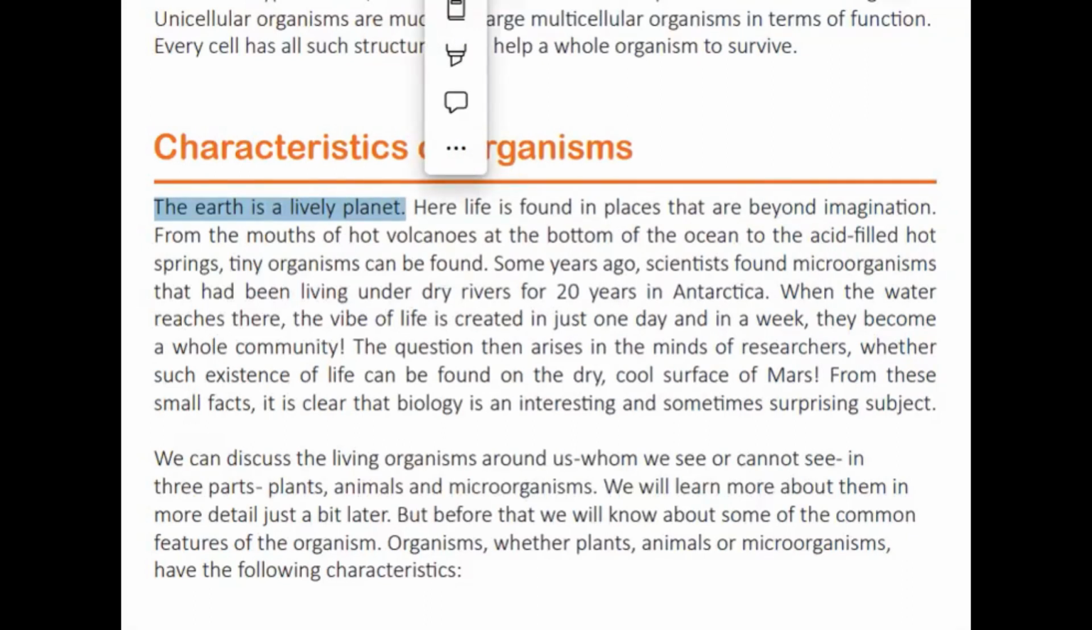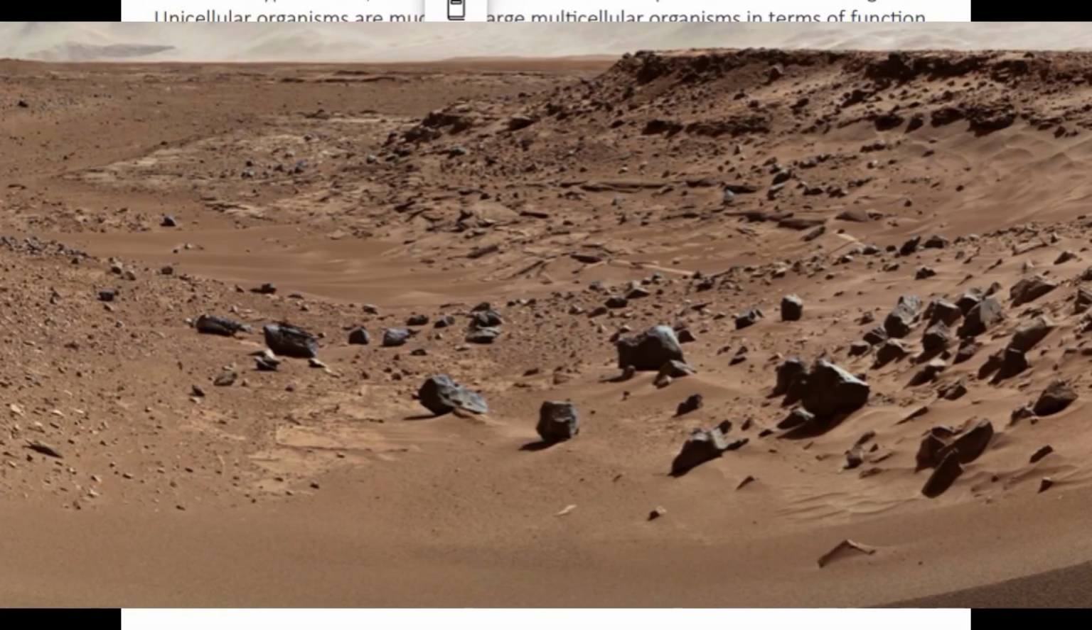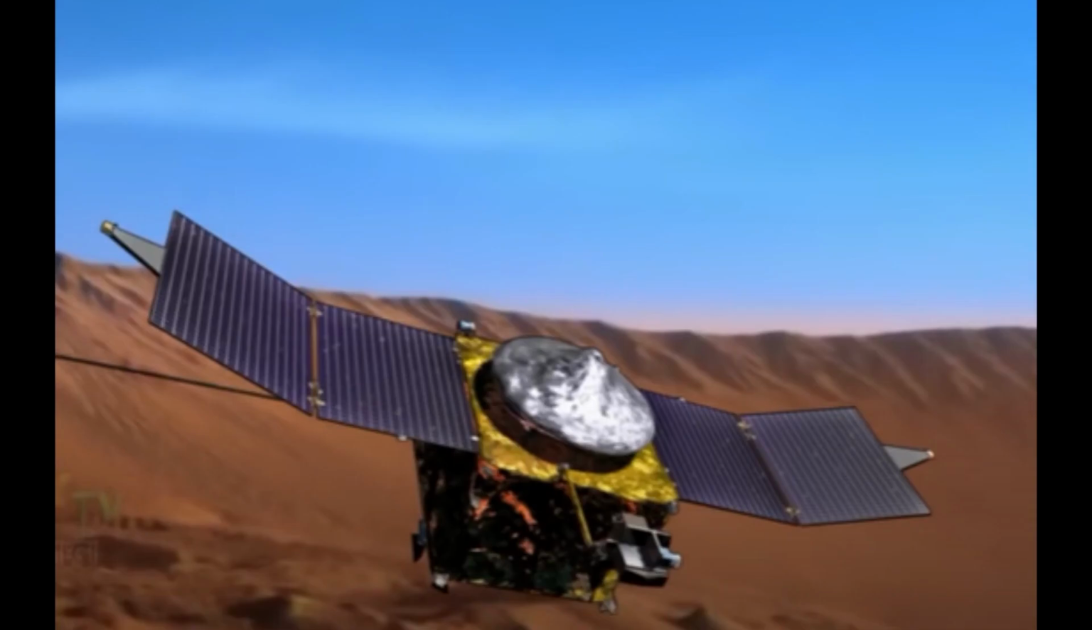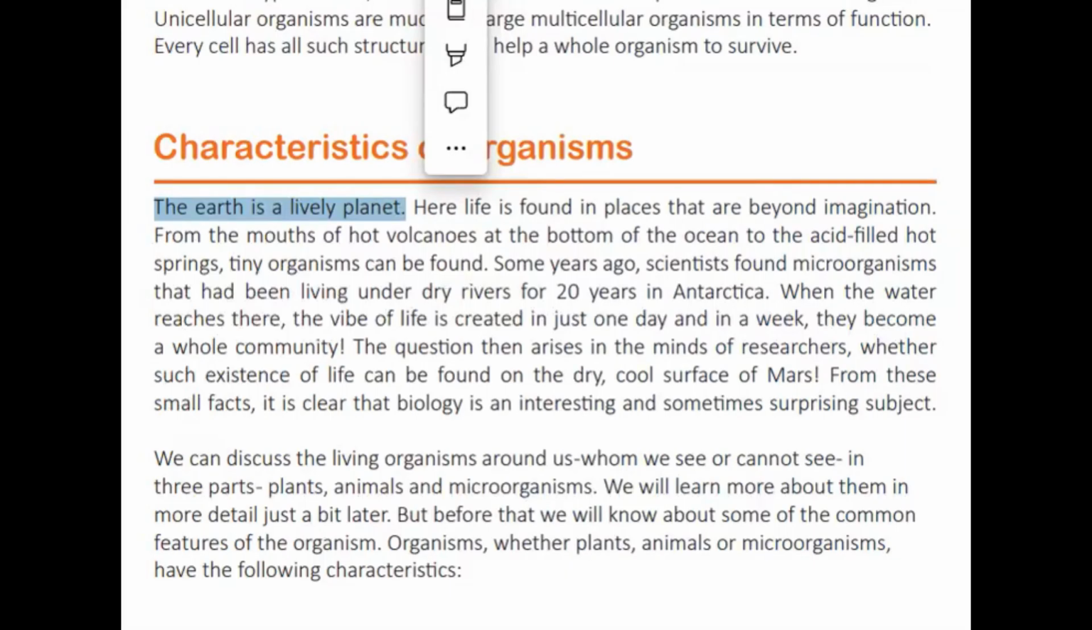The question then arises in the minds of researchers whether such existence of life can be found on the dry, cool surface of Mars. You know, scientists are sending different rockets to Mars to find living beings. From these small facts, it is clear that biology is an interesting and sometimes surprising subject. Maybe there are some living organisms, microorganisms, which can be found after research.